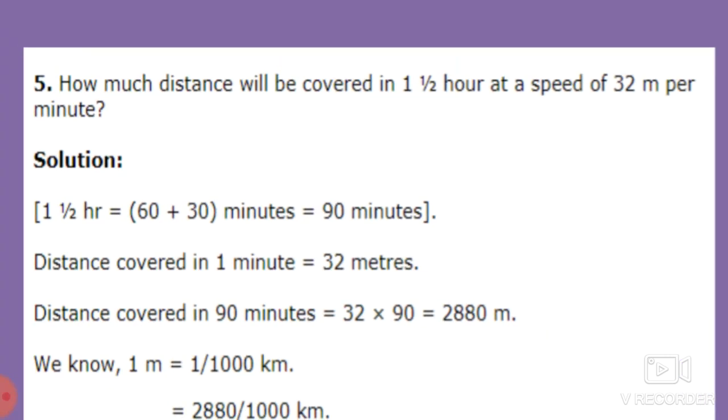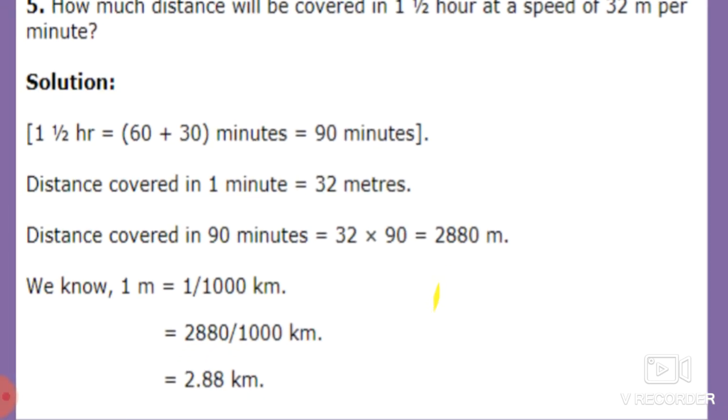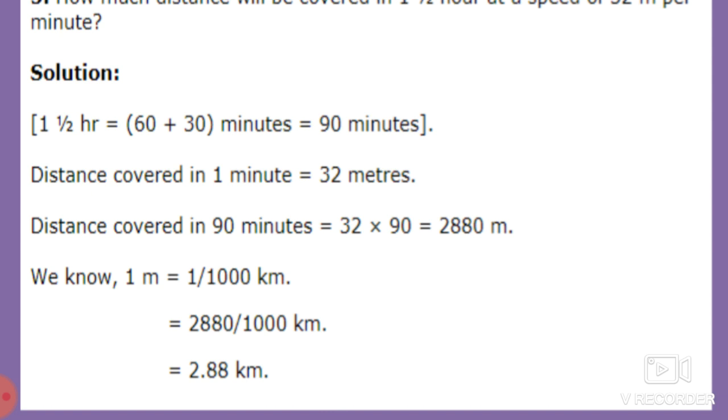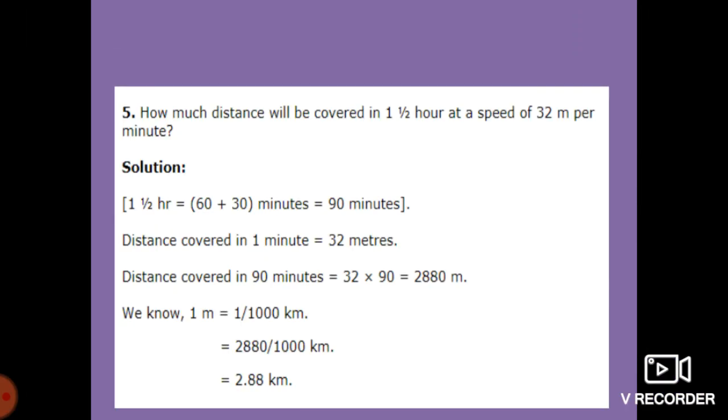So what we will do? 32 multiplied by 90, we will get 2880 meters of distance. Okay students, but we have to convert this into kilometers. How? We know that 1 meter is equal to 1/1000 kilometer. So we just divide this value, 2880 meters, by 1000, and we will get the answer as 2.88 kilometers. Okay students, I hope you get these examples also.